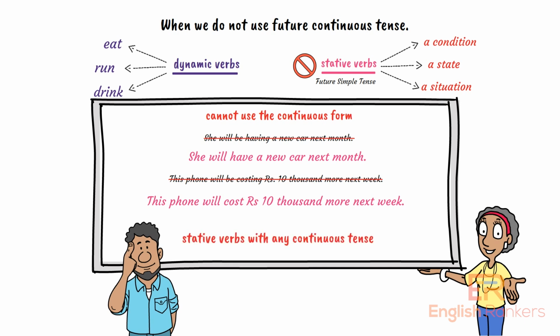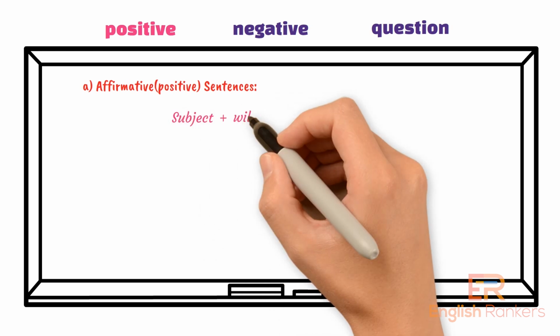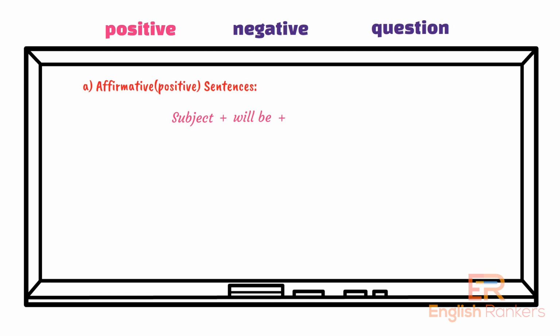How to form positive, negative, and question future continuous sentences. A. Affirmative or positive sentences. The structure of affirmative or positive sentences. Subject plus will be plus verb in ing form.